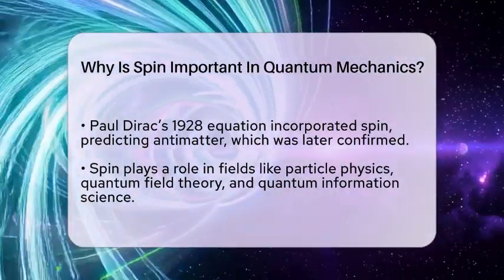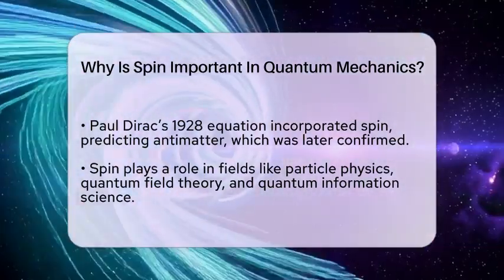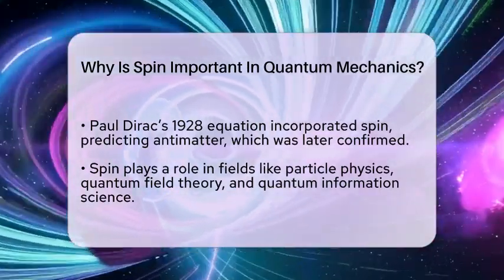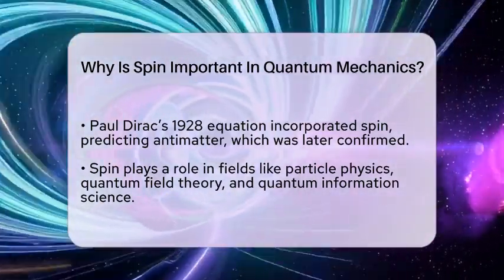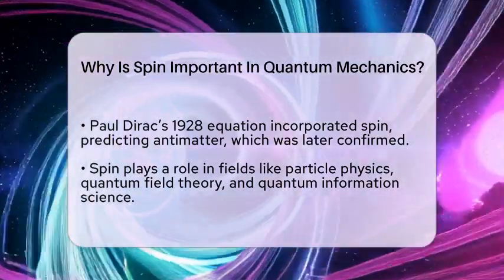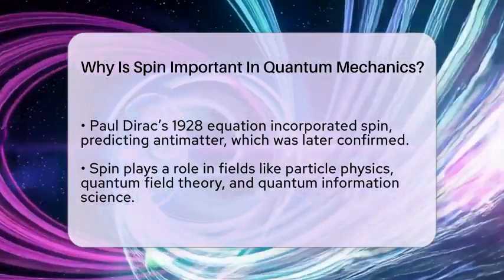In 1928, Paul Dirac created an equation that described electrons in a way that included their spin. His work predicted the existence of antimatter, which was later confirmed. Spin's role extends beyond atoms to fields like particle physics, quantum field theory, and quantum information science.